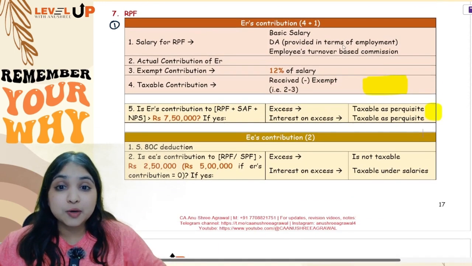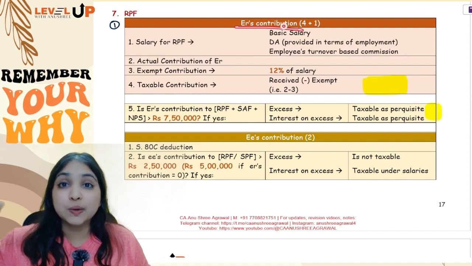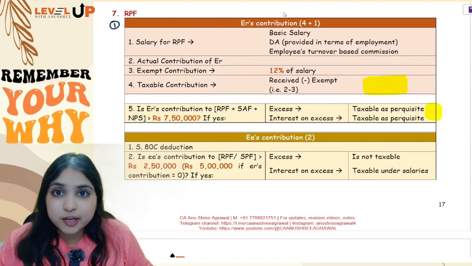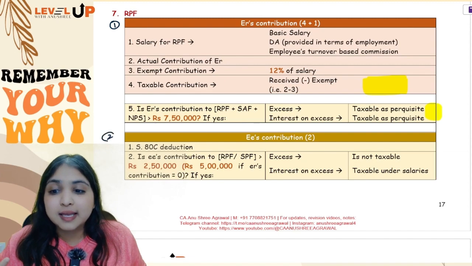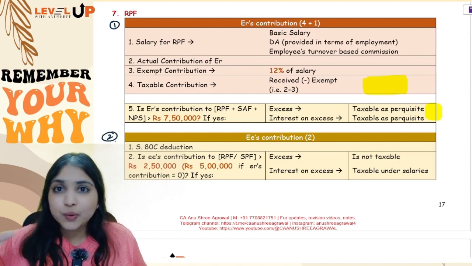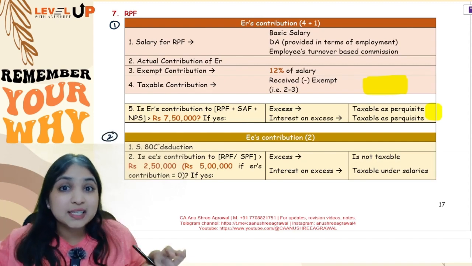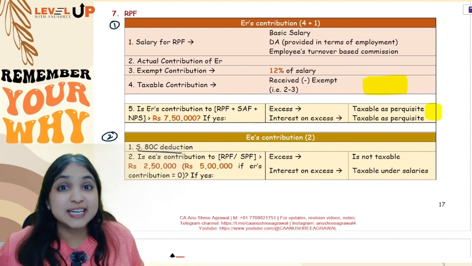Okay, so this was about employer's contribution. I was telling you in RPF there are 3 adjustments. Employer's contribution, first adjustment is done. Then comes employee's contribution. Here you have only 2 steps. Your first step will be that the entire employee's contribution will go to section 80C, chapter 6A.